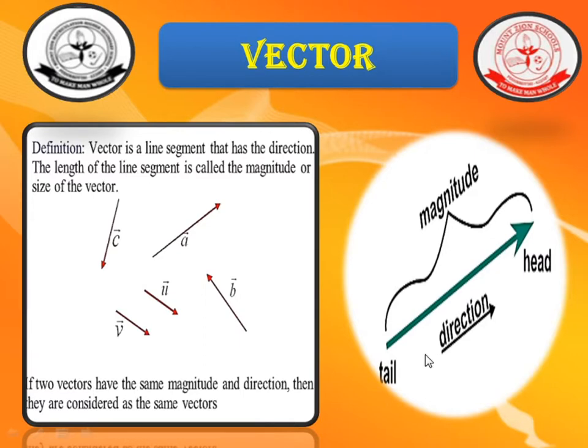Here, in this line segment, the arrow mark represents the head of the vector, and the other side represents the tail of the vector. The length of the segment represents its magnitude, and the direction of the head represents the direction in which the object is moving. So if two vectors have the same magnitude and direction, then they are considered the same vectors.